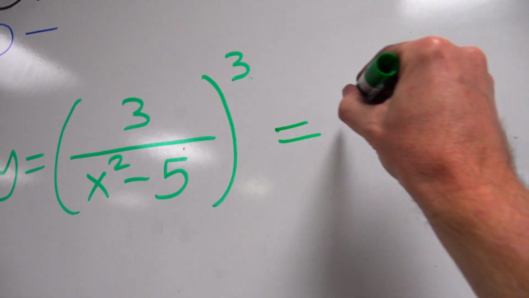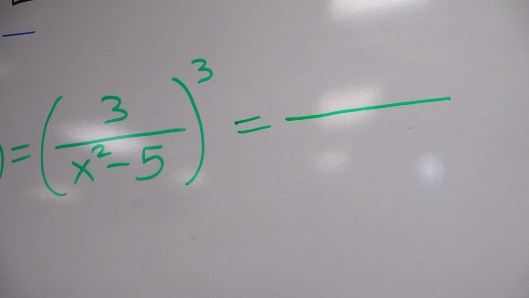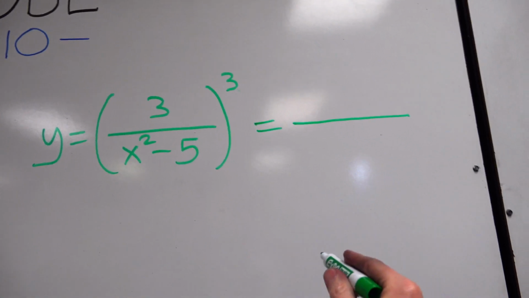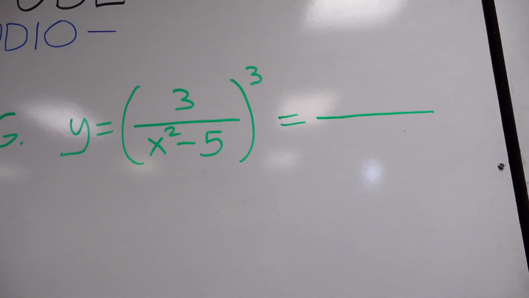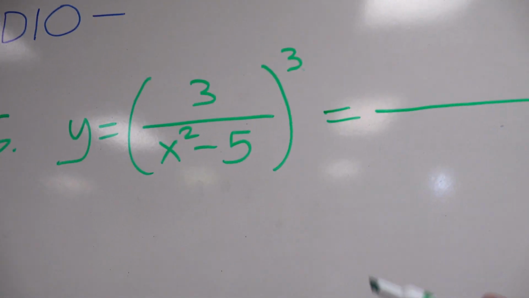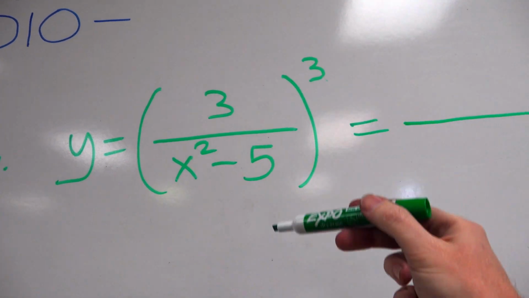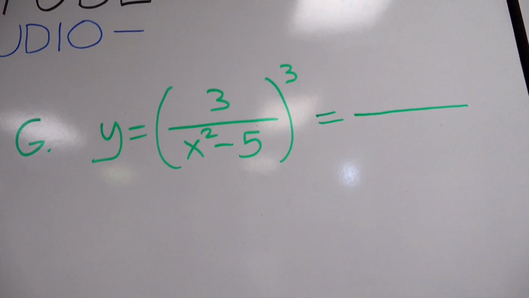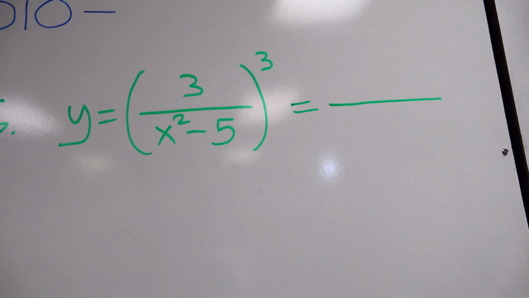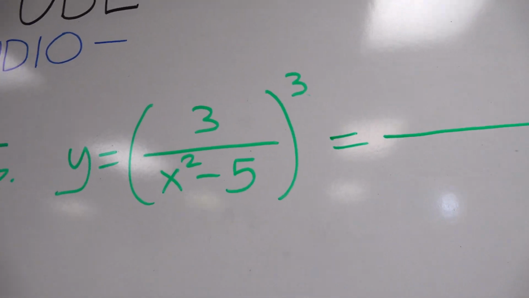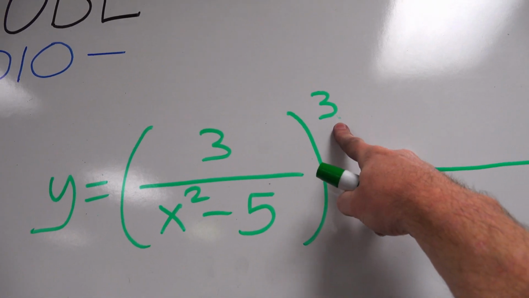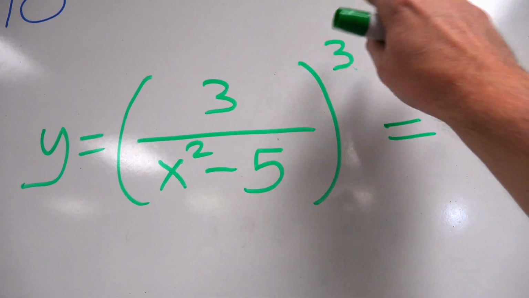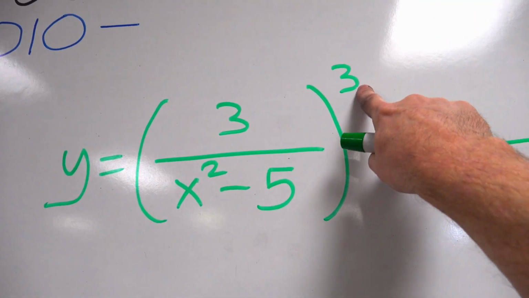I'll tell you what I'm trying to get. Let's draw a fraction bar here. I'm really trying to get number base power, because isn't that the easiest way to do it if we could? And if it's not a quotient rule because there's no x upstairs, you pretty much should be trying to get number base power if it's not quotient or product. And here's the problem. This cube right here. If I took off the cube, it would look like the last problem we just did. With the cube on it, that's causing a problem.